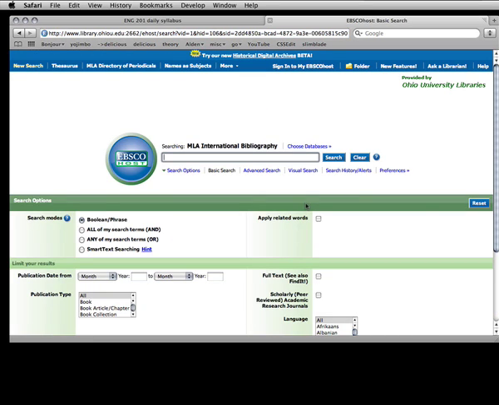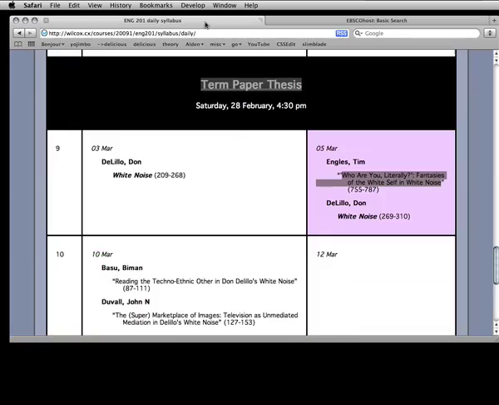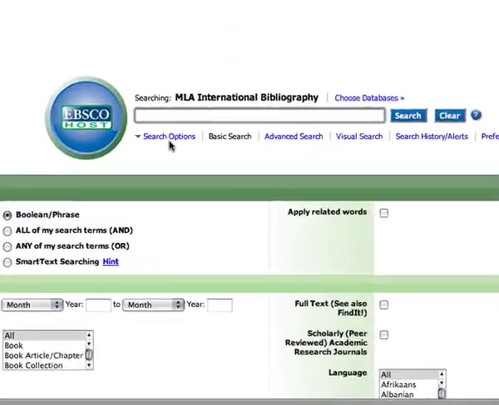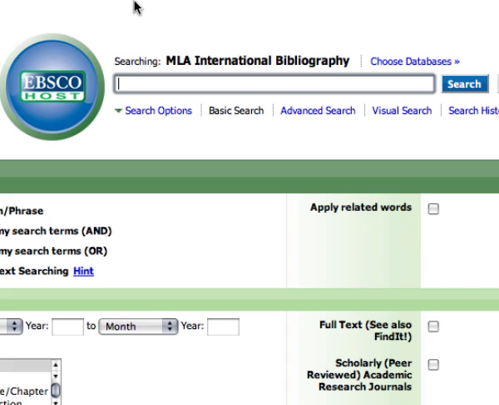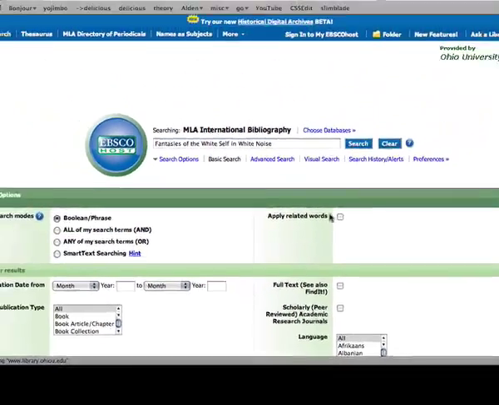Great. Now I'm going to paste in the search field the information that I copied from the page previous. I press the keyboard shortcut to paste, and I'm going to remove these special characters, the question mark and the single quotes, by simply deleting, and retain the second part of the title, which is Fantasies of the White Self and White Noise. And I'll click Search.